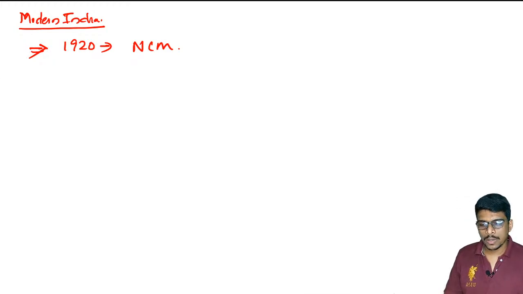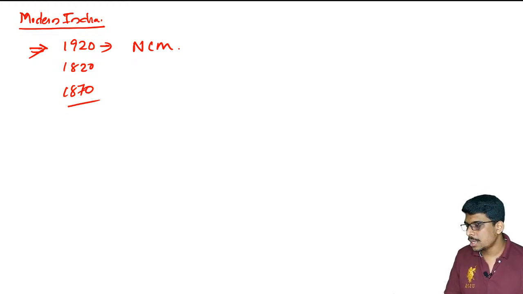You should be focusing on the year 1920. Similar is the case of 1820. At least learn 1920 and 1820 and also 1870. In 1870 we have important events during the famine period. There are important points, go through that also. I am not going into the static portion. I am just giving you certain ideas on how to identify important topics. 1920 is there, 1820 is there, 1870 is there. At least go through that. Give certain importance. Okay.